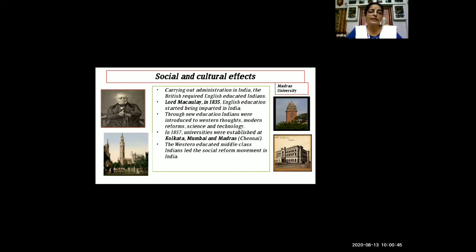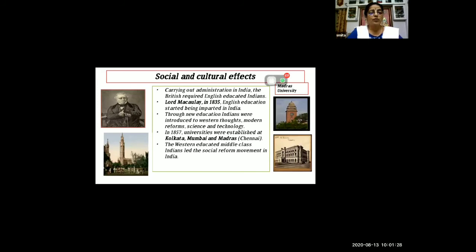Through new education, as they were getting education in English, they were introduced to all the Western thoughts. We were knowing about Indian thoughts, but people came to know the Western thoughts, even modern reforms, as well as science and technology, machinery and all. Indian people were getting this from English education. And in 1857, universities were established in Kolkata, Mumbai, and Madras. Now Madras is known as Chennai. So in these three places, they established universities. You can see the universities' pictures here.